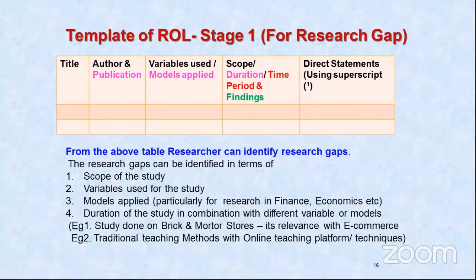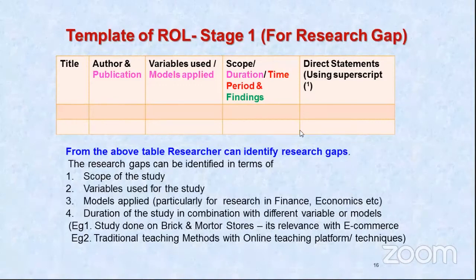Whenever you start preparing for a research topic, once you have decided the broad area, like finance, or within it financial literacy, which is another broad area, or financial inclusion, another broad area, you will start referring to work and noting everything down in such a way that you will be able to identify the research gap.